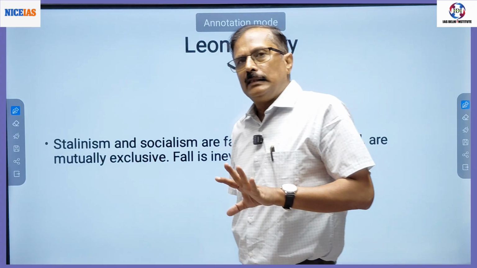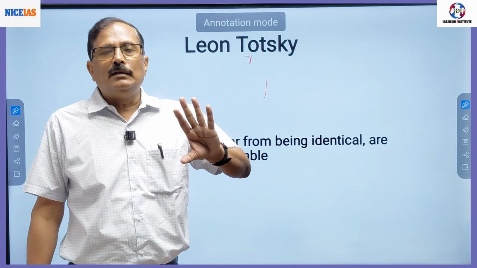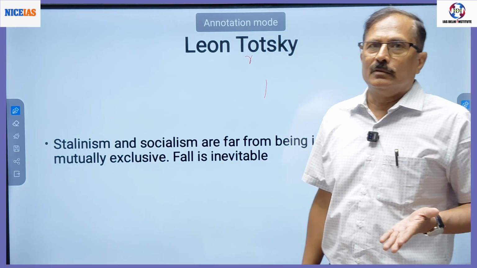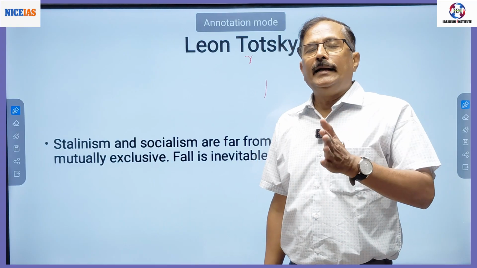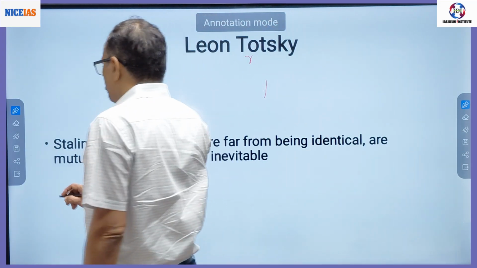So when this has never come, where is the question of its collapse or it turning irrelevant, right?